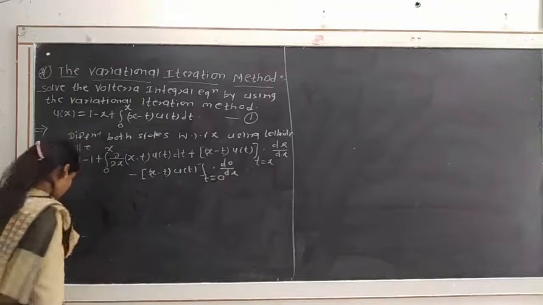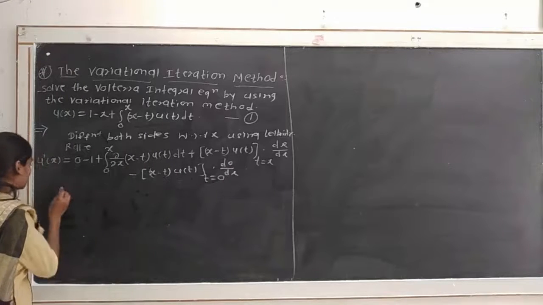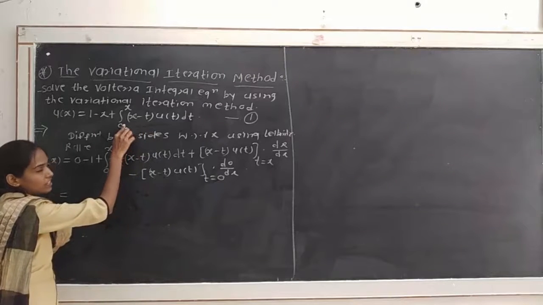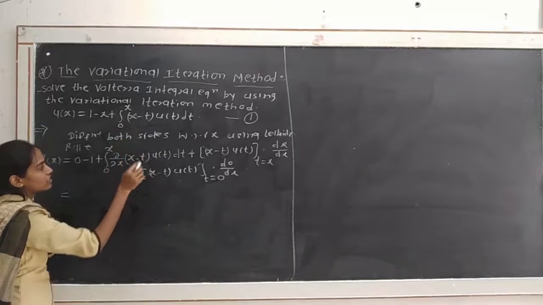This is the Leibniz rule that we discussed in the first chapter.